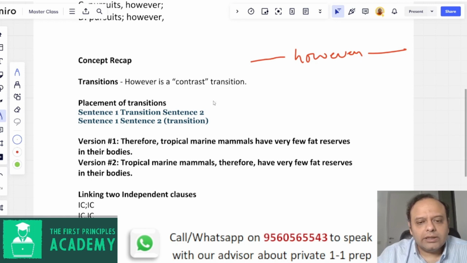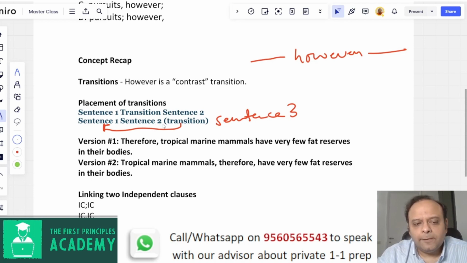But remember that on the SAT, some of the more difficult questions would place the transition somewhere else, right? So instead of the standard format of sentence 1, transition, sentence 2, you could see something like this: sentence 1, sentence 2, and the transition either in the middle of sentence 2 or even at the end of sentence 2, right? But as long as it's part of sentence 2, the transition is usually referring to the logical link between sentence 1 and sentence 2 and not referring to sentence 3. So if you have a transition inside sentence 2 or at the end of sentence 2 but before the period or semicolon, it's really referring to the logical transition from sentence 1 to sentence 2.